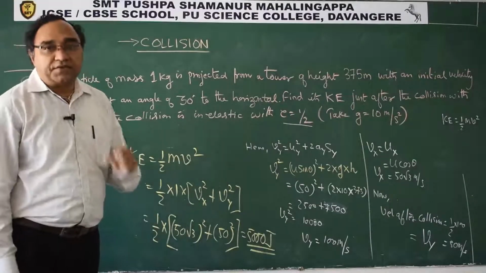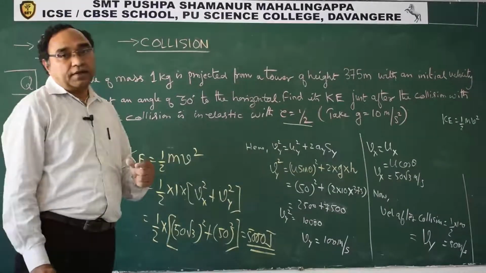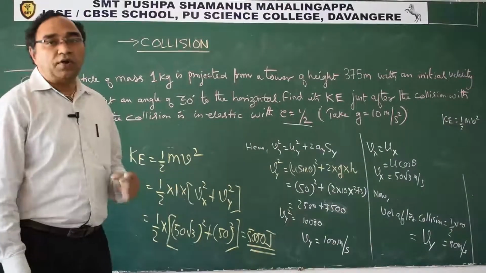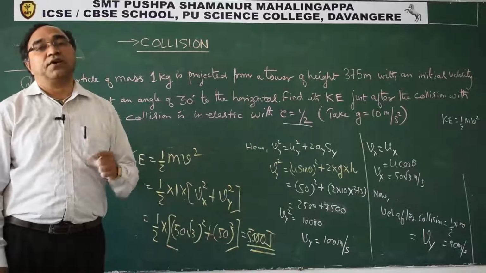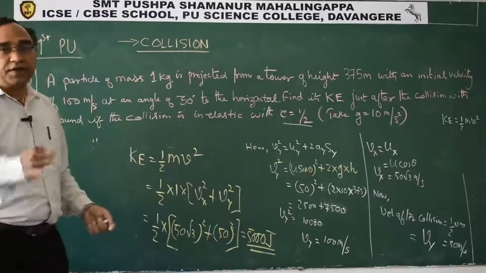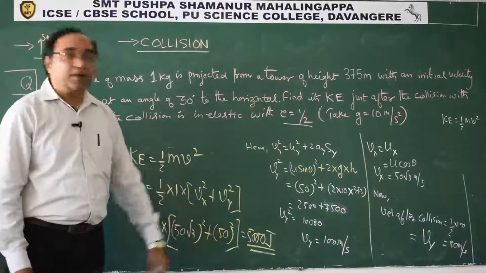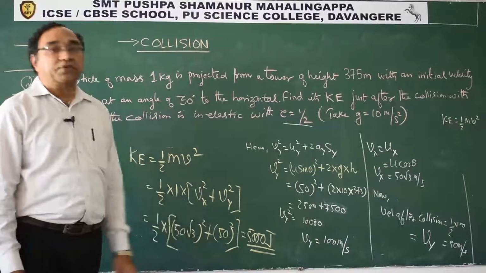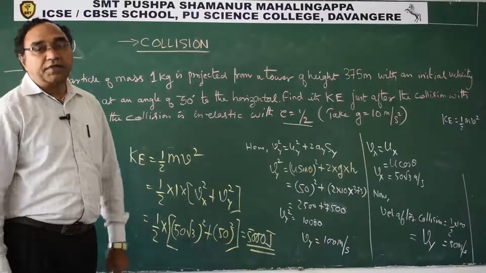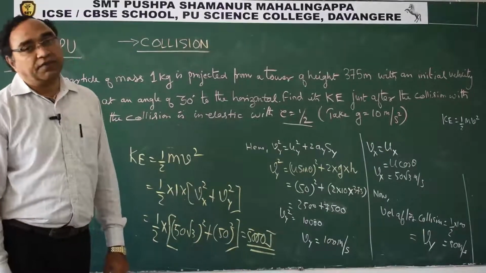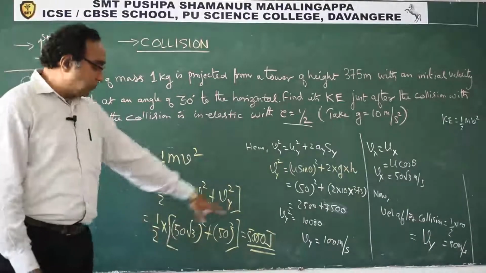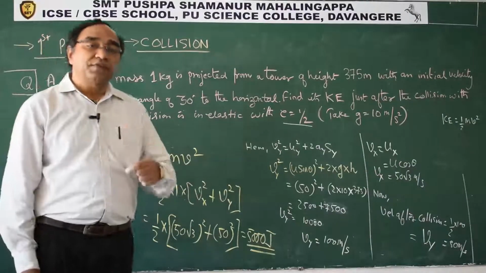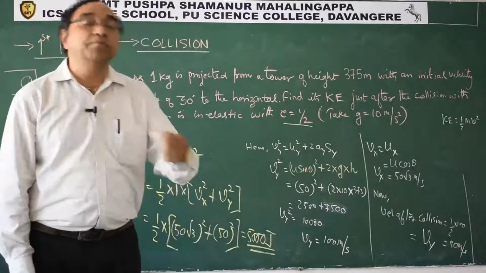See students, in the entrance exam, how fast you can calculate, that matters a lot, because then you will save time. So you have to use all your fundamentals and basics that you have studied till now to simplify. See here how I have simplified. 50 square and 50 square is common. I have taken 50 square outside. Root 3 square is 3. 3 plus 1 makes it 4. So 50 square into 4 is same as 50 square into 2 square. That is 100 square. Right? 10,000 by 2 makes it 5,000. See, orally we can solve such questions. So you also work out in this way so that your calculation speed improves.